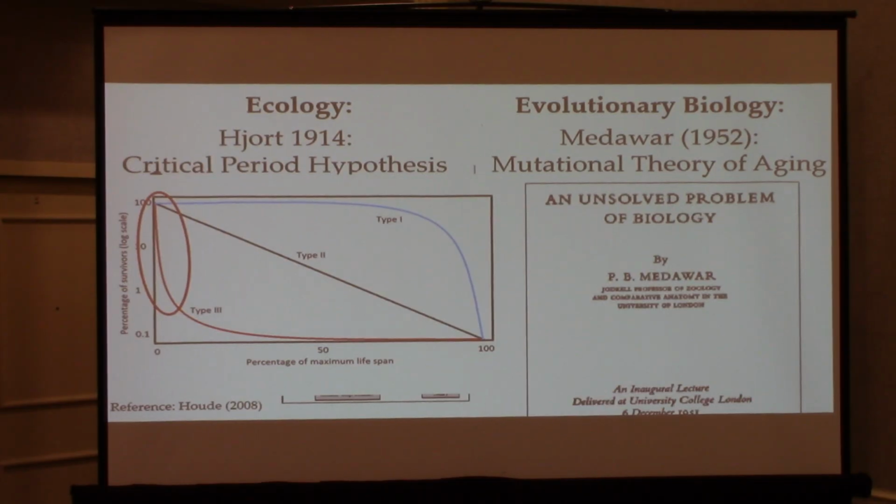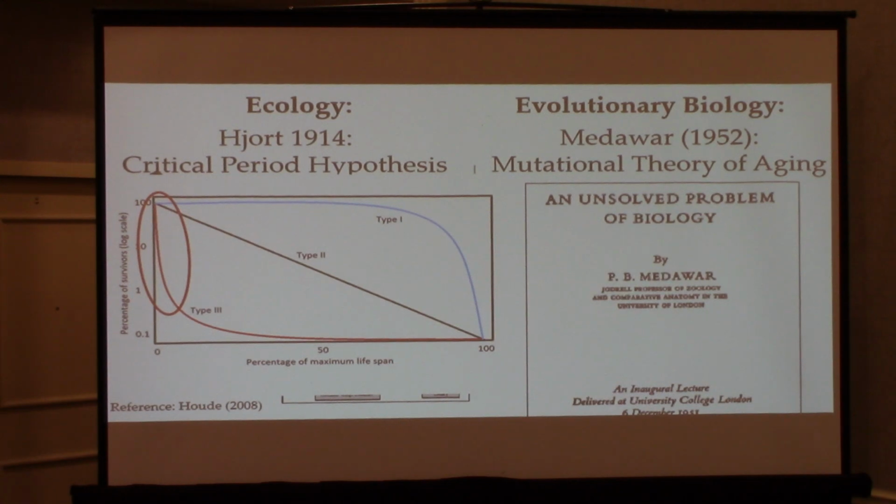Okay. So this is a little bit more out there, but this is a really cool thing. Medawar was talking about this unsolved problem of biology, focused mostly on humans, but trying to answer this question of why aging happens. As we get older, we tend to have physiological decline, our genes don't work as well, eventually leading to senescence and ultimately death for all organisms.